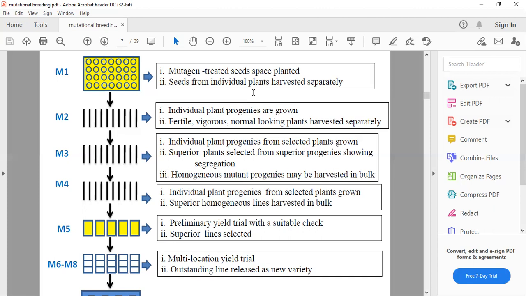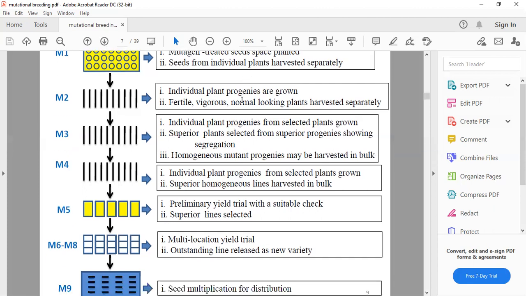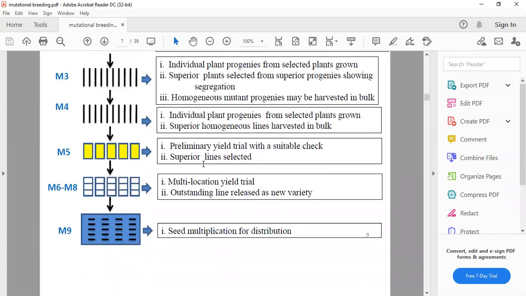Under the M5 generation, we select superior lines with the yield trial. A preliminary yield trial is conducted in the M5 generation with suitable checks for the character. Then multi-location yield trials are carried out to check the stability of yield. Then outstanding lines are released as a new variety. In the M9 generation, we multiply the seeds at different locations and distribute them to the farmers.